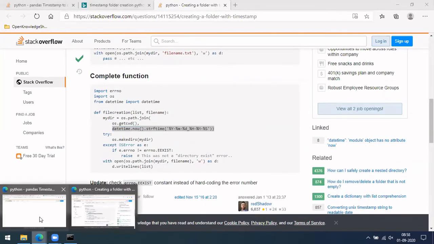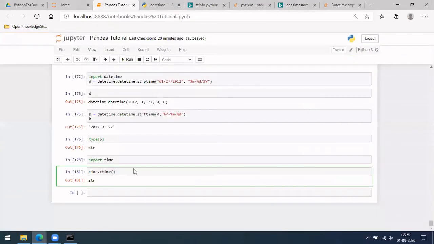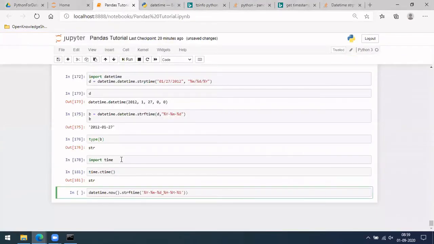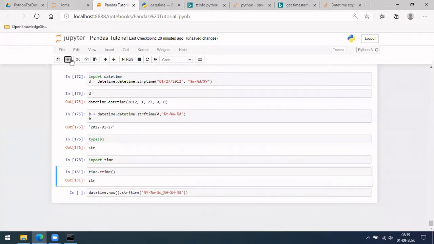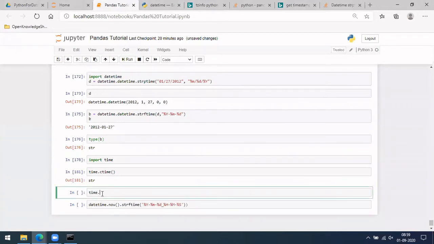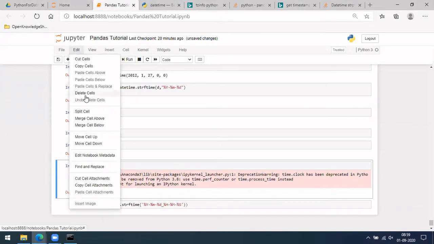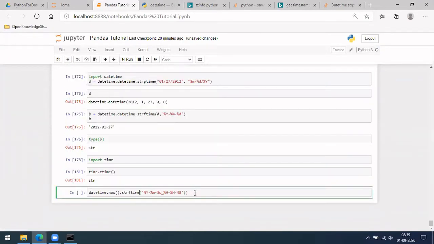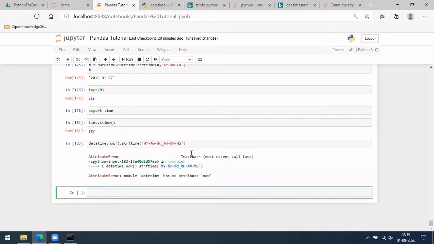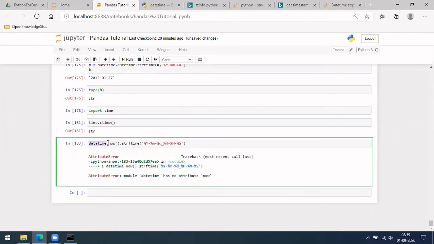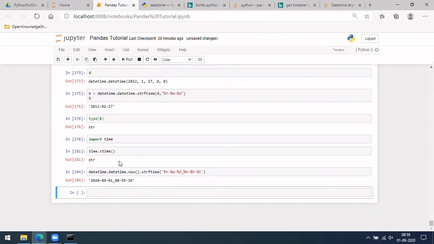Let me do that here. So similarly here, I think there used to be this dot now. Let me search here as well. Time dot. There is no now here. Clock maybe. Again a number. Okay, fine. So if you take this dot now and the format whatever you gave, oh, it doesn't have now. Okay, so sometimes there is this datetime dot now.